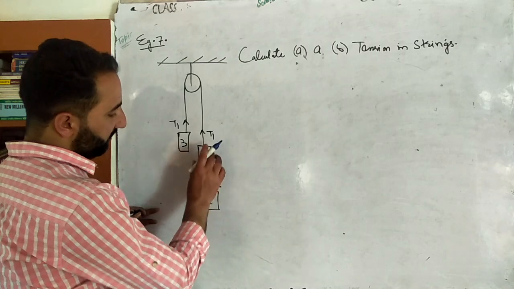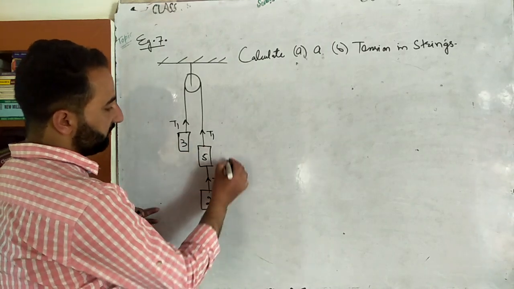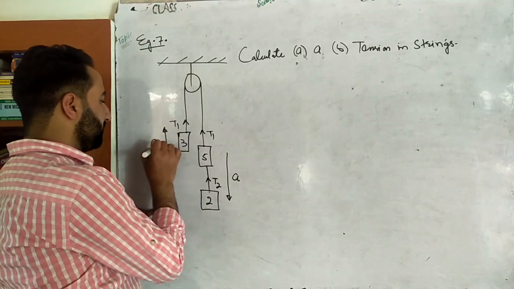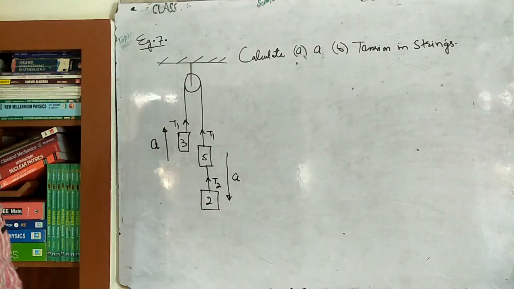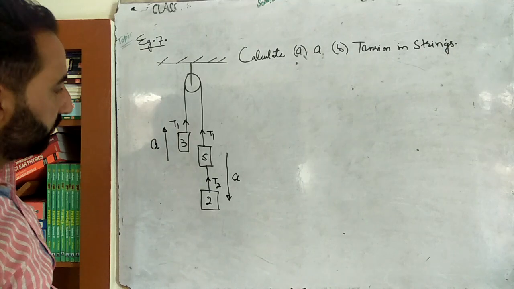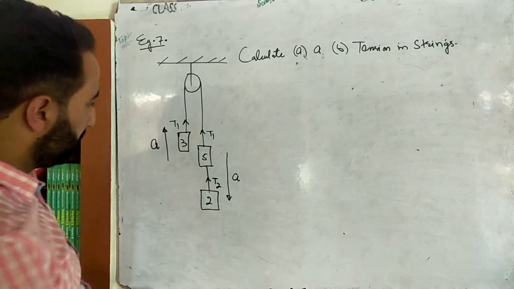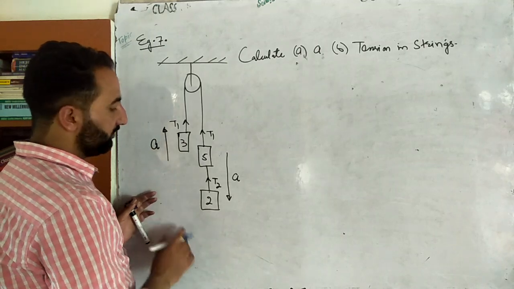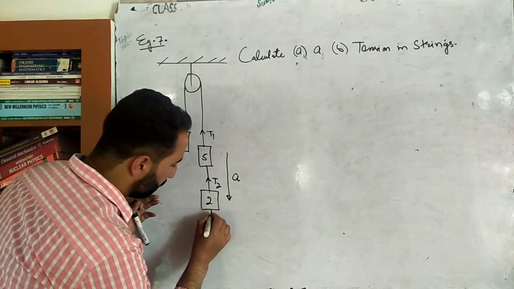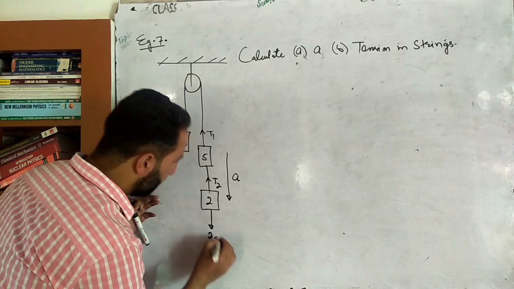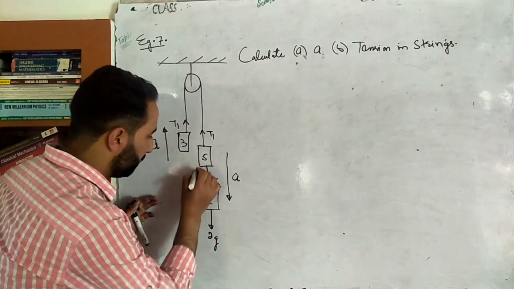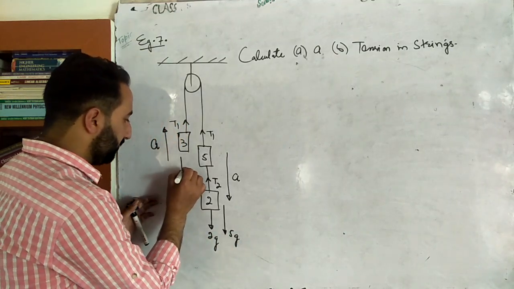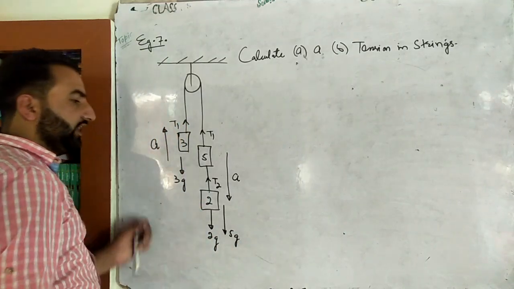Fine. Okay. So obviously this 5 plus 2 is 7, which is greater than 3, means that this whole system will go downwards with acceleration a. This will go upwards with the same acceleration that is equal to a. Now pay attention. Okay. Now let's construct a free body diagram. So I'll construct a combined free body diagram of all this. So in this direction what force is there? That's equal to 2g. And in the same direction there's another force, that is weight of this. So that will be the downward direction, that is 5g. In the downward direction there will be a force that is equal to 3g here.